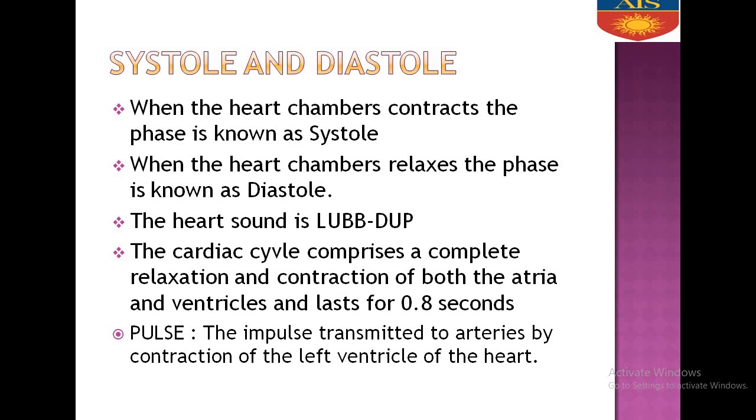Now, as we know, there are four chambers. When the heart chambers contract, the phase is known as systole. When the auricles contract, we call it auricular systole. When the ventricles contract, we call it ventricular systole. When the heart chambers relax, the phase is known as diastole. When the auricles relax, we call it auricular diastole. When the ventricles relax, we call it ventricular diastole.